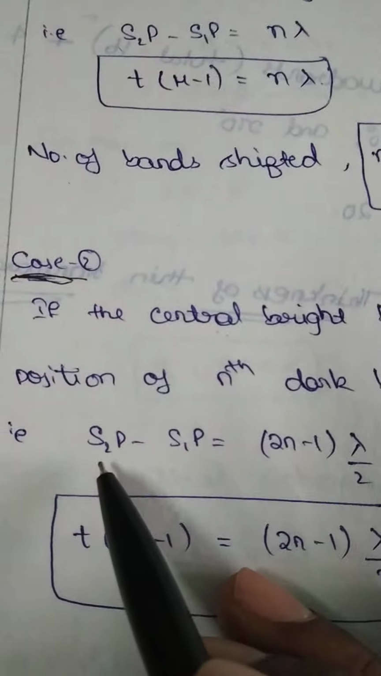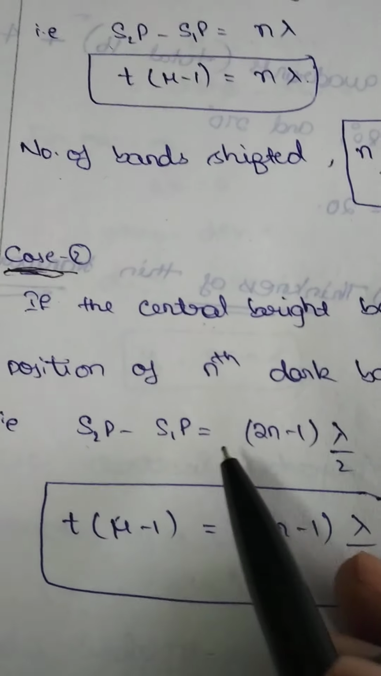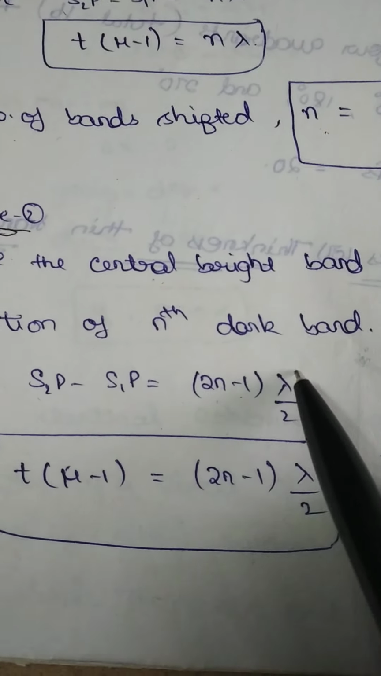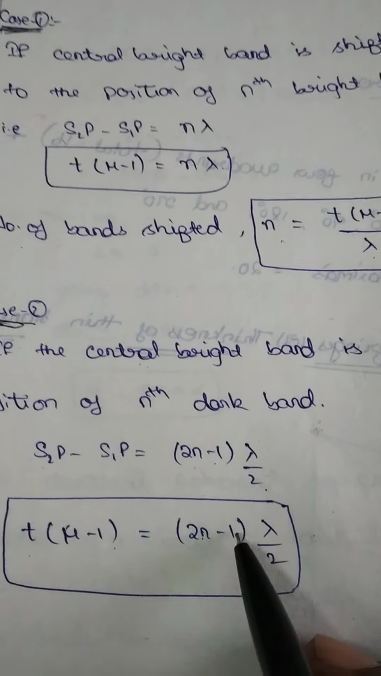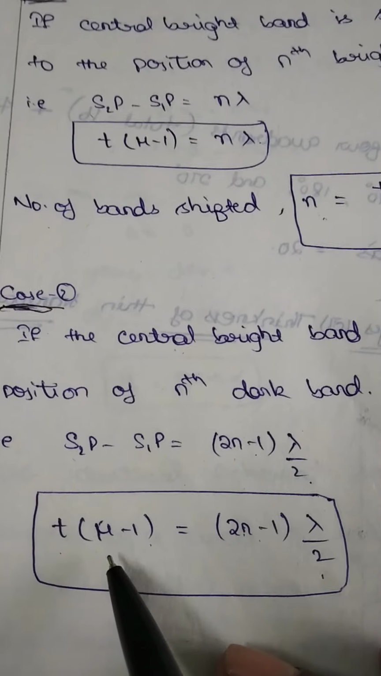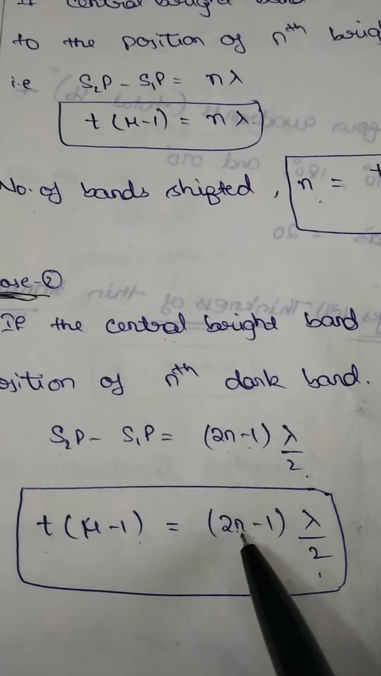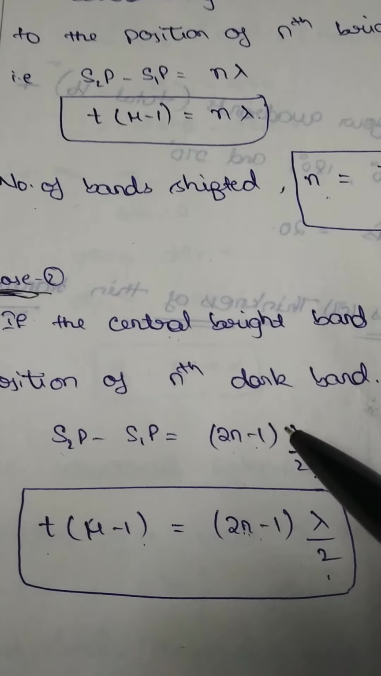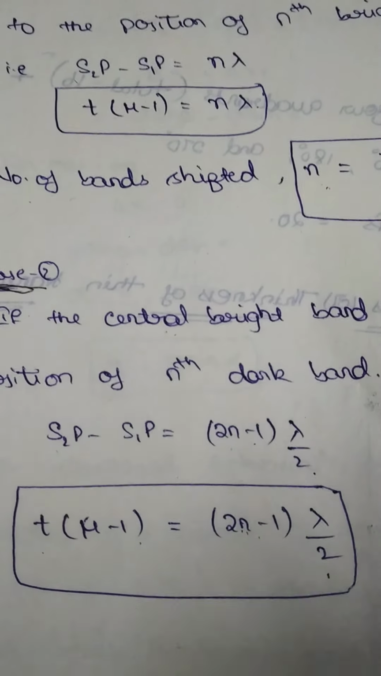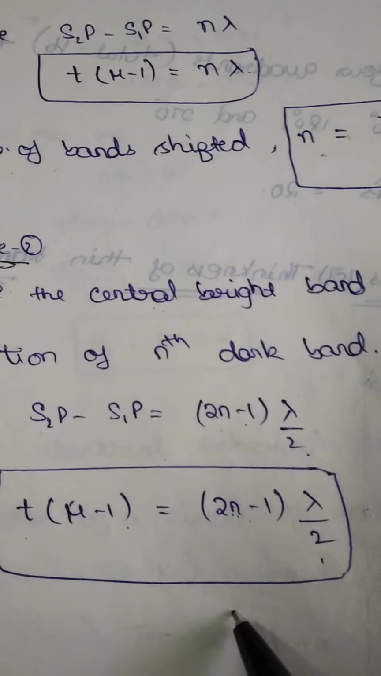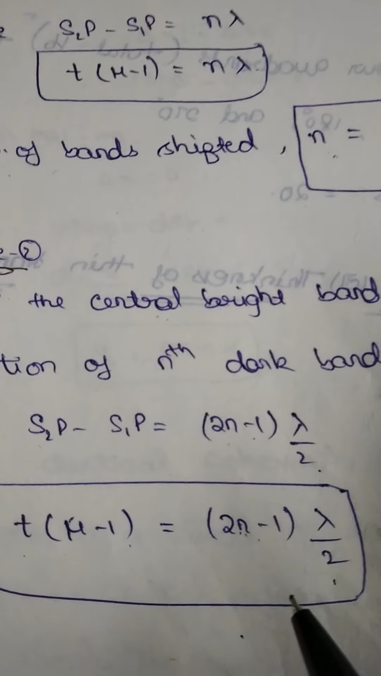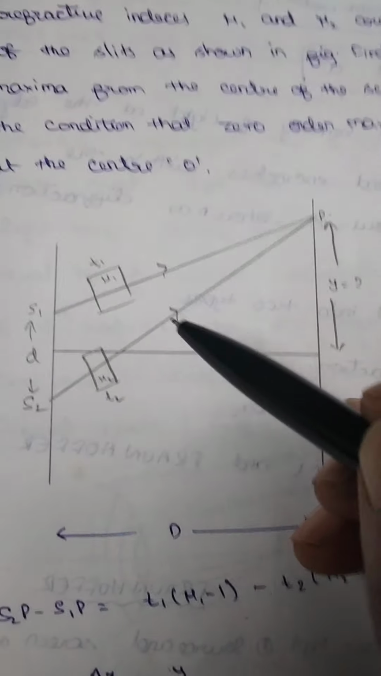That's why for the nth dark, the path difference S2P minus S1P is equal to (2n minus 1) into lambda by 2. Therefore, t into (mu minus 1) is equal to (2n minus 1) into lambda by 2. From this formula, we can calculate n. It means the central bright band will shift to which dark band? n is the number of the dark band. Do you understand? Right.